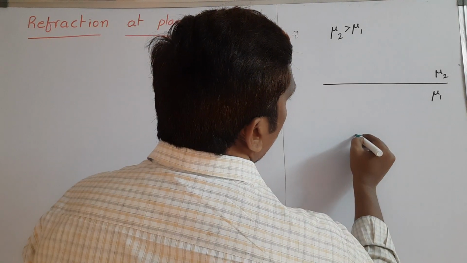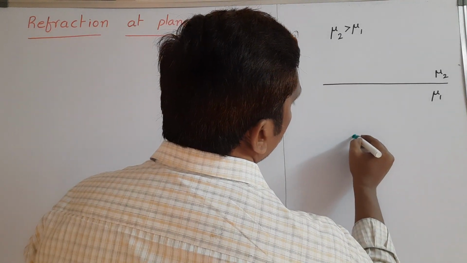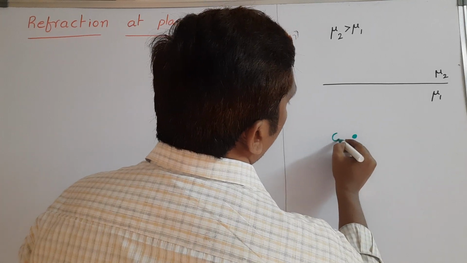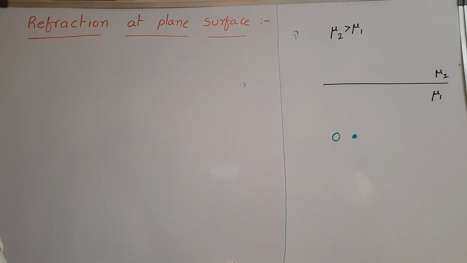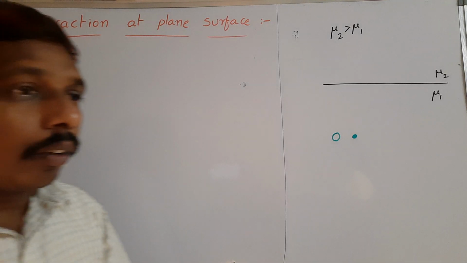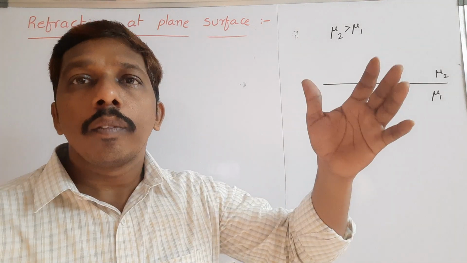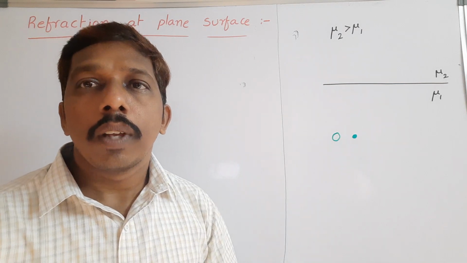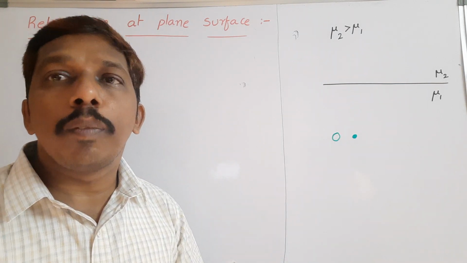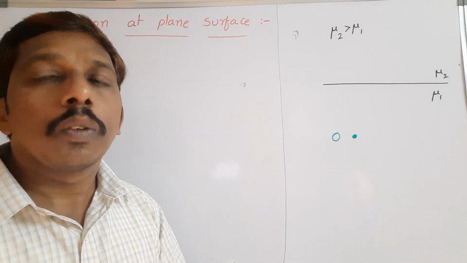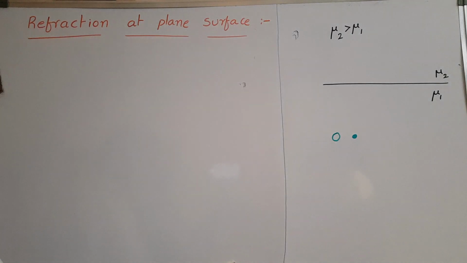Here take the object as O. This condition we can see when a bird is in air and a fish is in the water. Suppose the fish observes the bird, then what is the height of the bird? How does it appear? That case we discuss here.